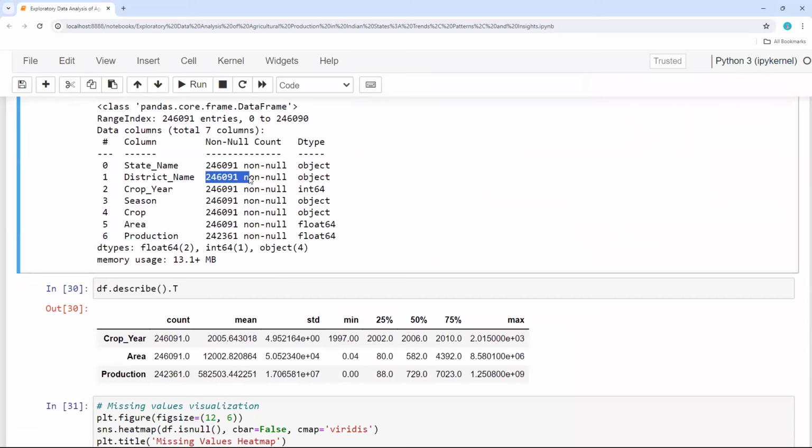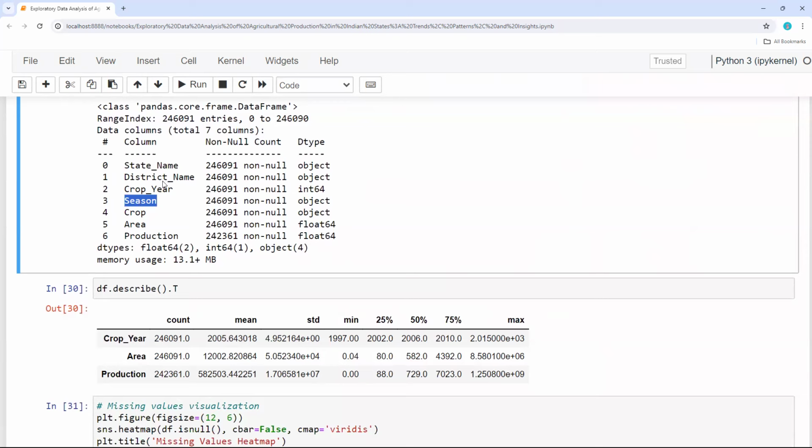So I cannot look at a single district because for states, including states and union territories, we have 30 plus entries. But if I look at the district wise, then we will get more than 1,000 to 2,000 entries. And we looked at the data year wise, in which year more crop is produced, and also season wise, kharif, rabi, whole year, and also winter.